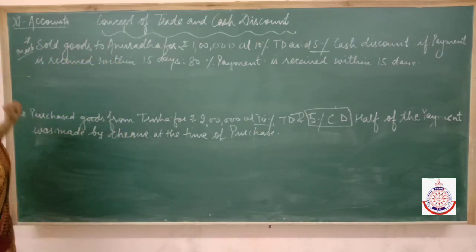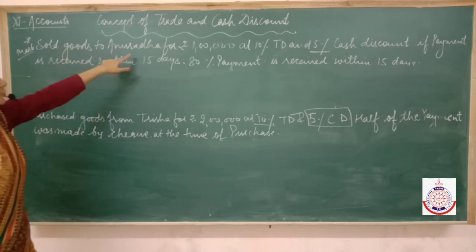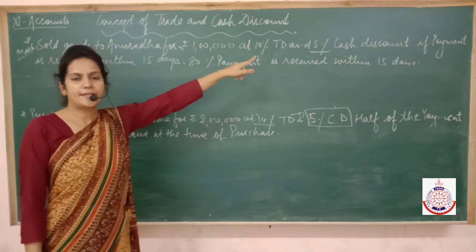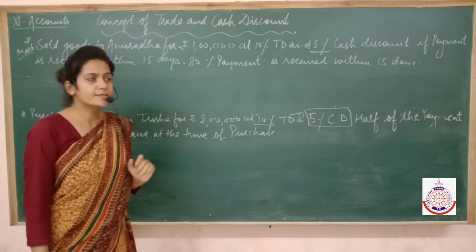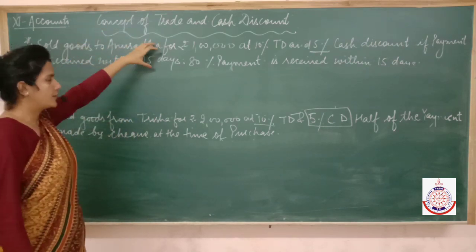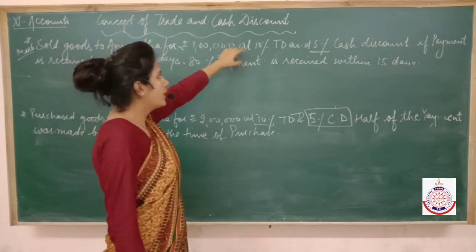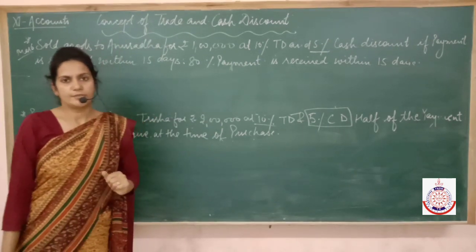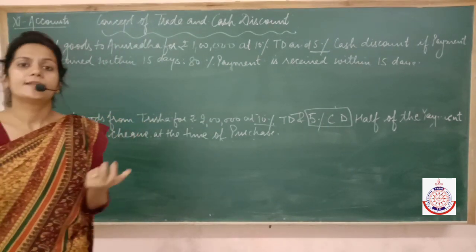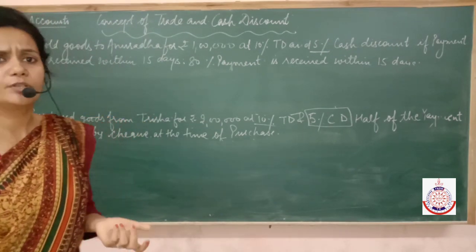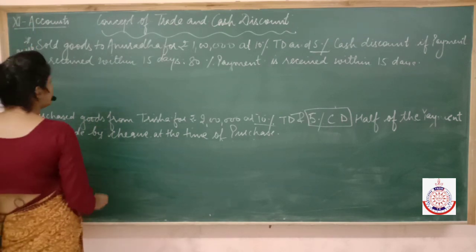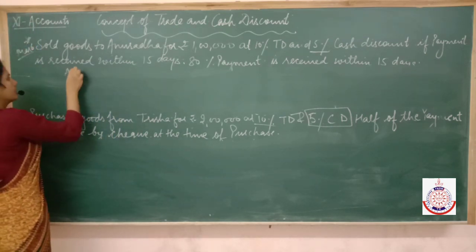Let us solve them. Sold goods to Anuradha for ₹1 lakh at 10% trade discount. Means we have sold goods to Anuradha and we have given her a trade discount of 10%. Now as you all know, trade discount is not to be shown in the books of accounts. So simply we are going to pass one entry.